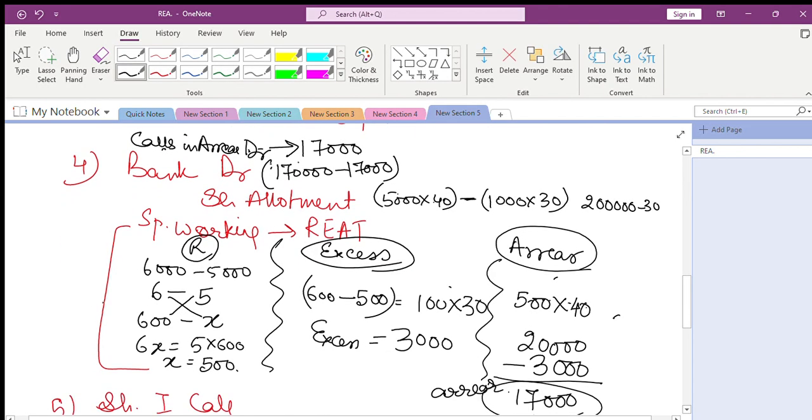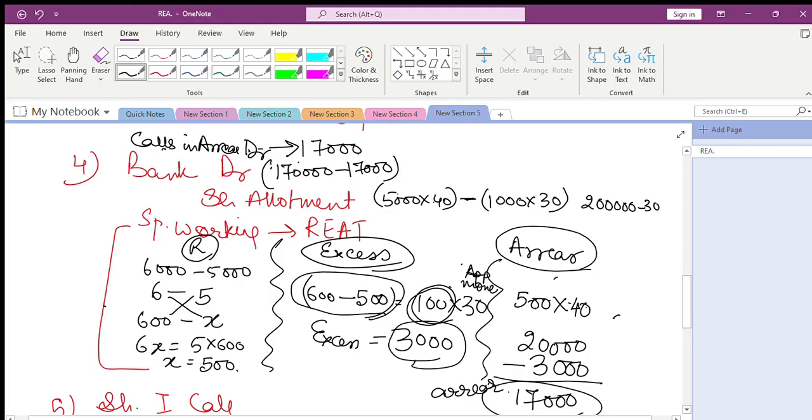Here we calculated the ratio of applied to allotted. Either applied or allotted is given. Find out the other one. Once you have found that, find out how many extra shares you have. Here we have 100 extra shares. On that, what is application money? 30 rupees. So that gives me the excess received from this person.